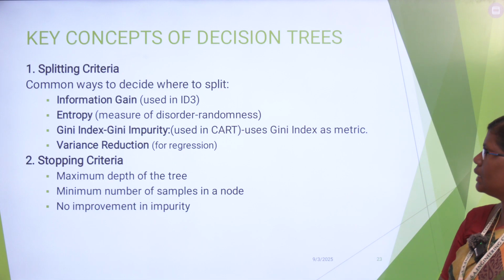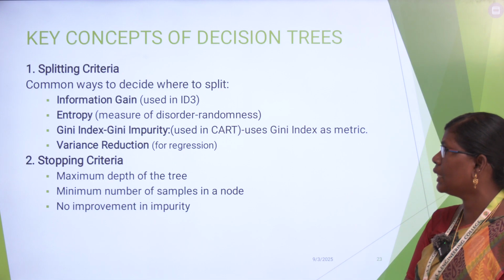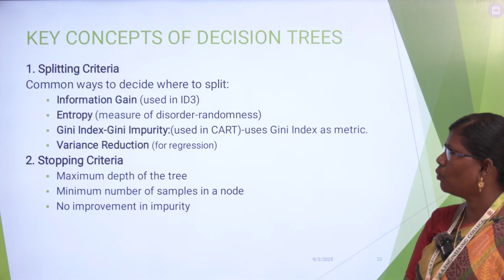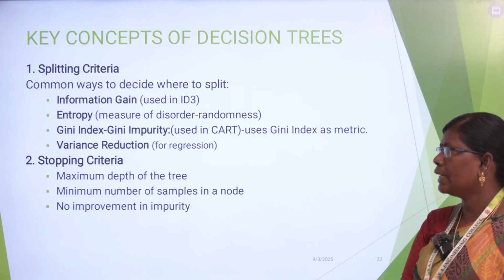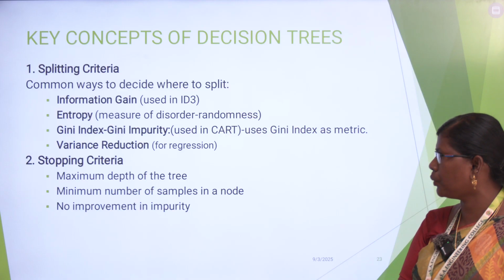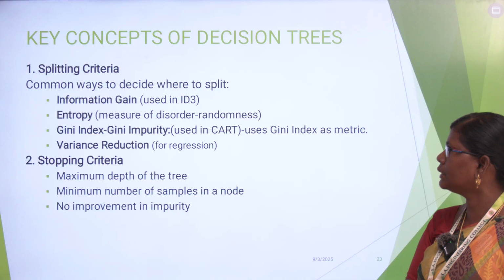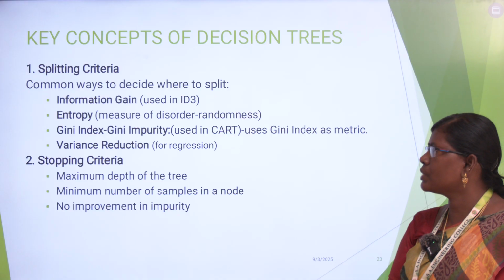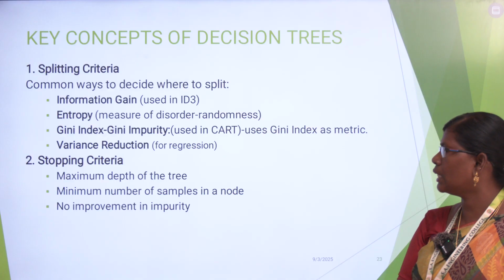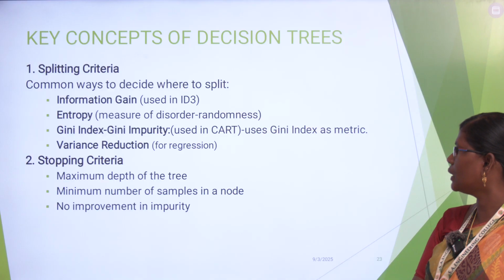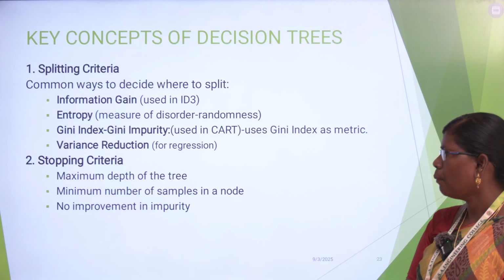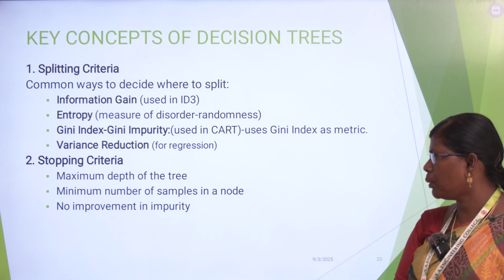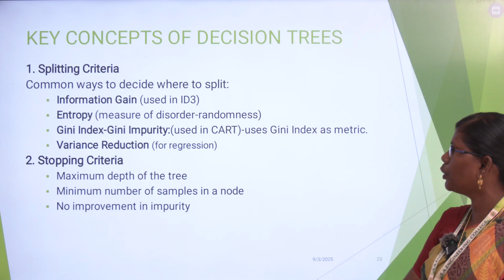Let me summarize the key concepts of decision trees: splitting criteria and stopping criteria. So what does splitting criteria mean? Common ways to decide where to split. That is, we can use information gain, entropy, Gini index or Gini impurity, and variance reduction. These are the measures. Information gain is used in ID3, entropy is a measure of disorder or randomness, and Gini index is used in CART, that is the classification and regression tree algorithm, and variance reduction for regression. Next, stopping criteria: maximum depth of the tree, minimum number of samples in a node, and no improvement in impurity.